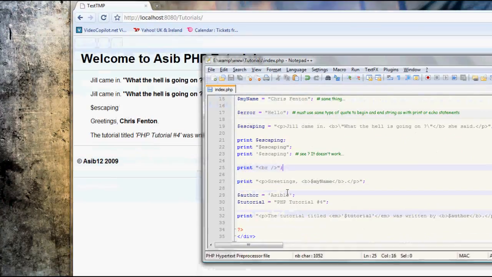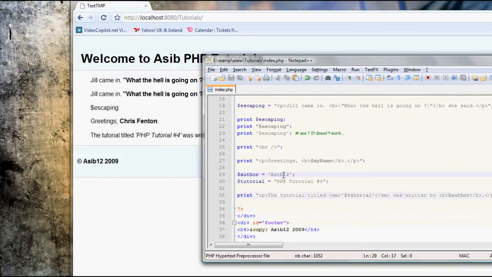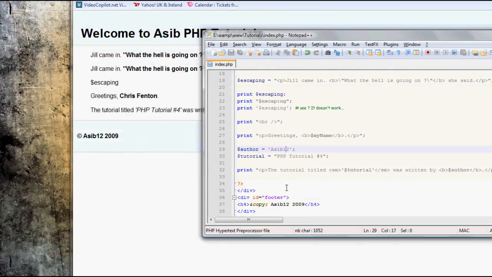Now I demonstrate pretty much the same thing again, combining string literals and variables in a print statement. I define two variables, one called author with a value of a sub 12 inside single quotes, and another called tutorial with a value of PHP tutorial number 4 inside double quotes, just to again demonstrate it doesn't matter.